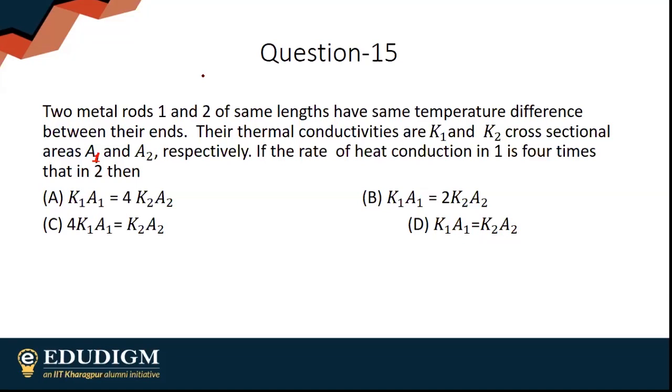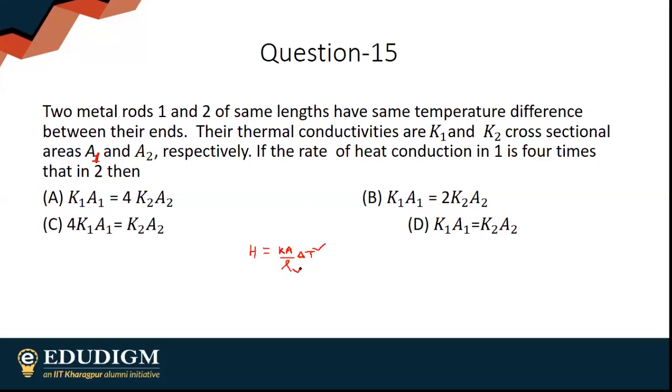Any answers yet? So the rate of heat transfer in conduction obviously is K A by L into delta T. My first answer is coming as option A. So obviously same temperature difference between the two, same length.